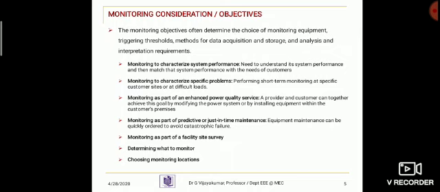The main objective of this monitoring often determines the choice of monitoring equipment, triggering thresholds, methods for data acquisition and storage, as well as the data interpretation requirements.